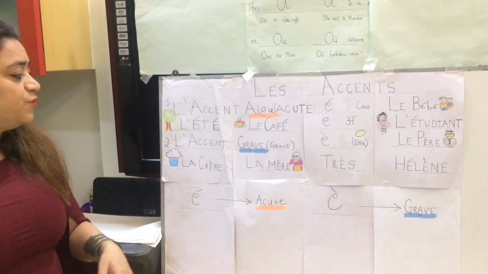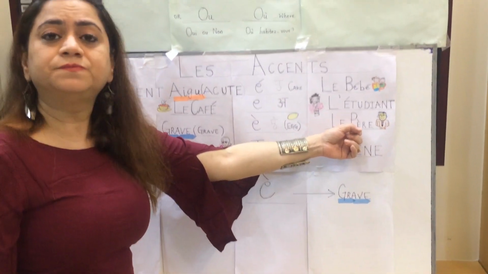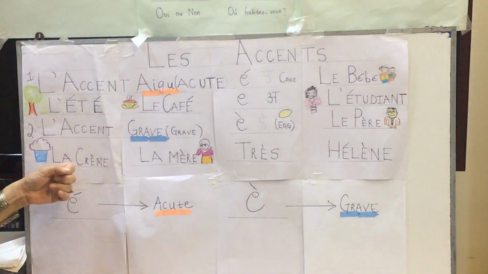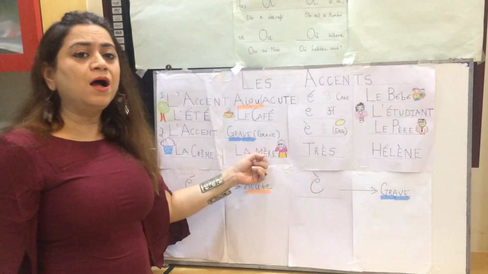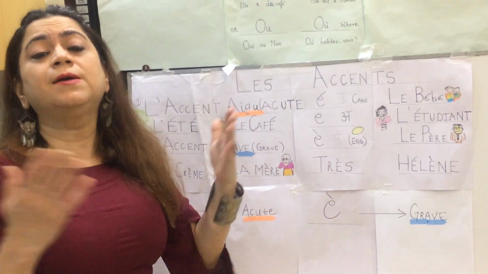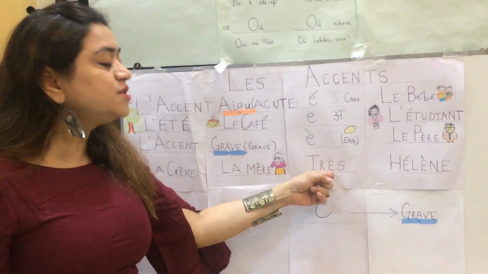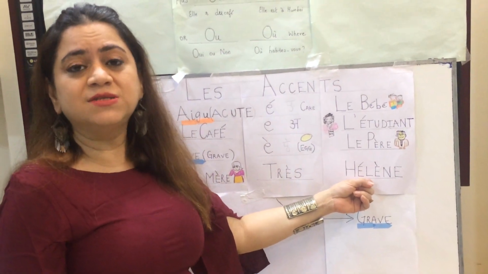Let's take the examples for grave. We have le père, that's father. La crème, that's cream. La mère, that's mother. Très, très bien, that's very good. Très, that's very. And I have a proper noun, that's Helen.